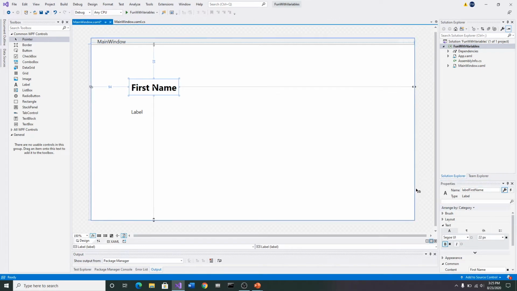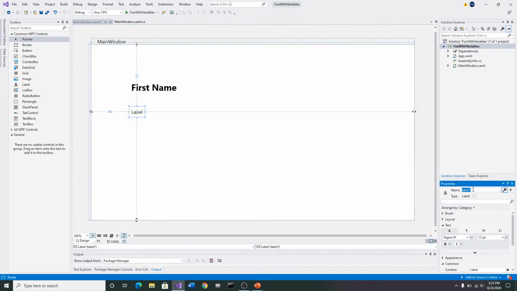Okay. And so then I'm going to come here to my second label, click on it, and name this label last name. And remember, I'm capitalizing last and name. The first part of this still says label, and that's lowercase. I'm doing all that on purpose. It's just good programming to label things this way.